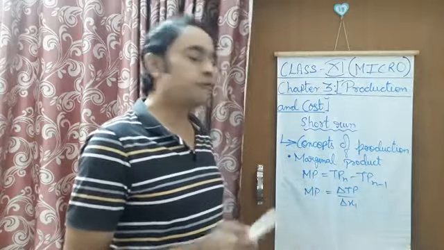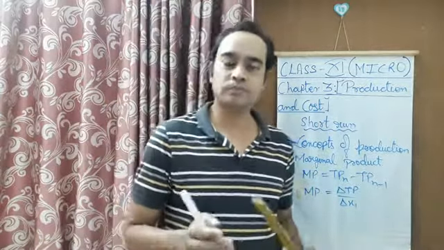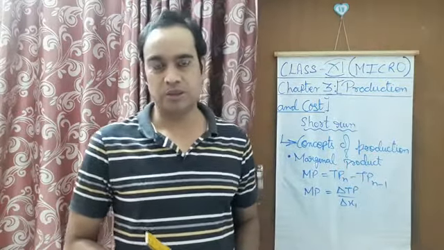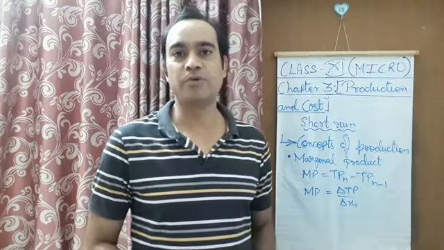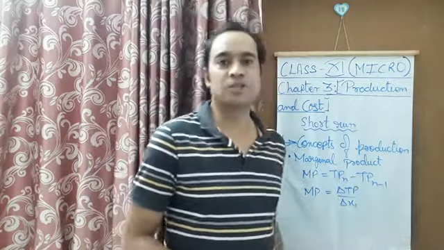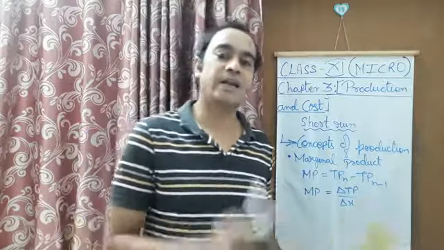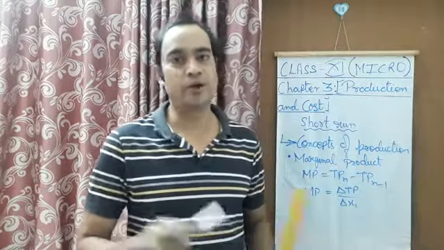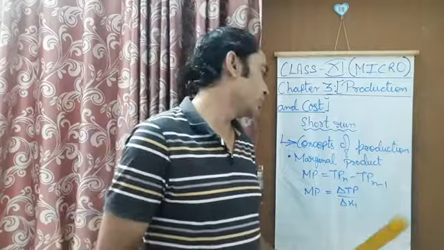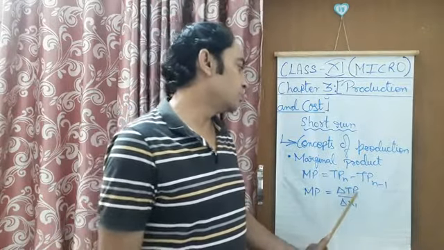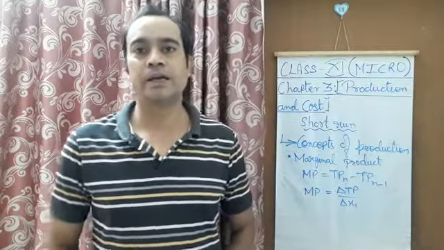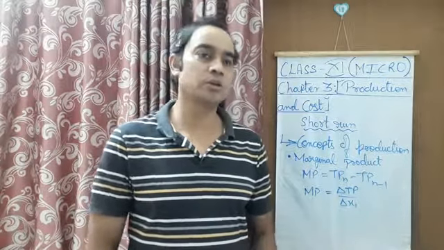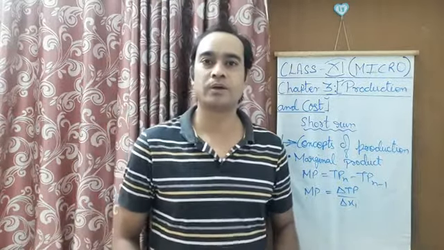But if the units of labor have some gaps in the values, then you will use the second marginal product formula. For example, units of labor is given to you as 10, 20, 30, 40, 50. There is a gap of 10, equal jumps, and in this case we are going to use this second formula: change in total product divided by change in variable factor. We will also do this in the question that we are going to do after this.